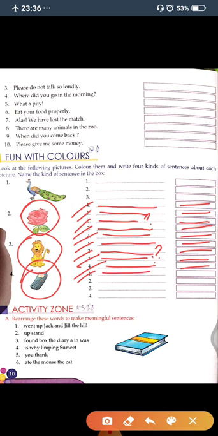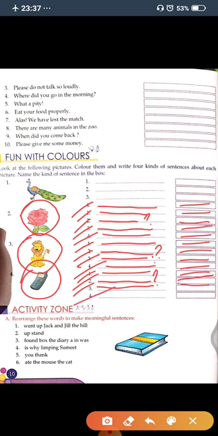This is mobile phone, so this is a statement sentence. In second you will write, what is this? And you will put a question mark. So this is a question sentence. Now in third one, you will write, oh no, I missed mobile. And after oh no you will put an exclamation mark. So this is an exclamatory sentence.